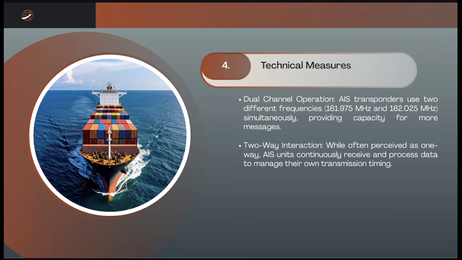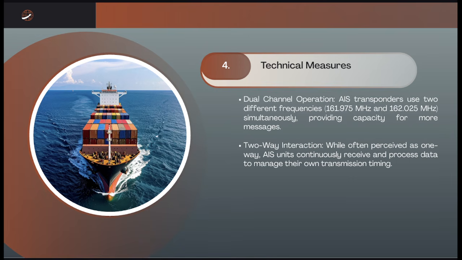Then we also have some technical measures. The dual channel operation, where the AIS transponders use two different frequencies. This one provides capacity for more messages. So the AIS operates simultaneously on two separate VHF channels to prevent congestion.